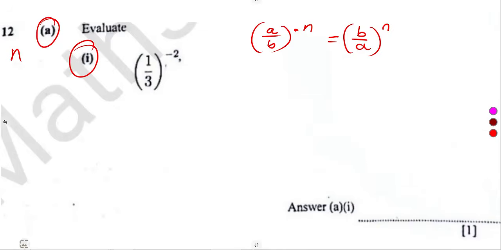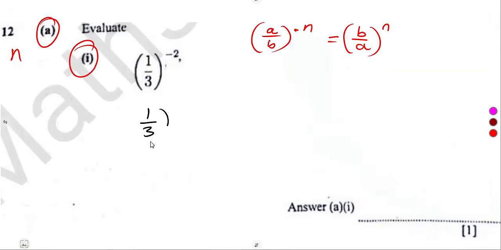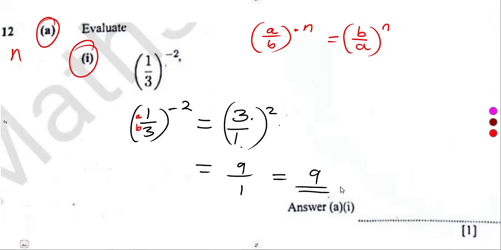So you can use this directly, because we are given 1 over 3 to the exponent of minus 2. So this is our A over B. You interchange it, but the moment you interchange it as 3 over 1, the exponent changes to a positive. It was a negative, now a positive. That's it. Working with a positive is easier. Now we just square: 3 squared is 9, 1 squared is 1, so 9 divided by 1 is 9. You're done.